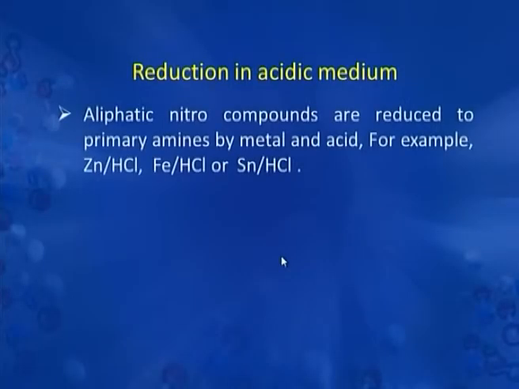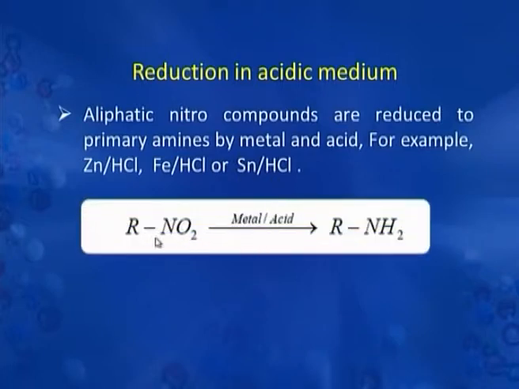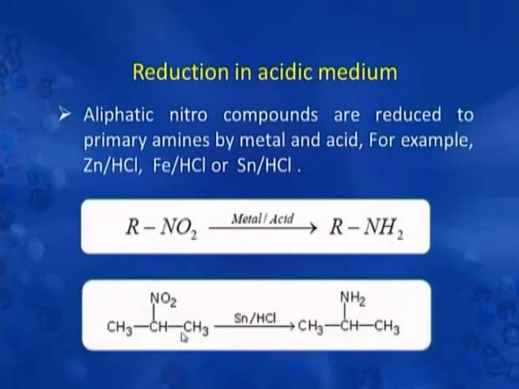We will now discuss the reduction of nitro compounds in acidic medium. Aliphatic nitro compounds are reduced to primary amines when treated with metal and acid. For example, zinc metal in presence of hydrochloric acid, iron in presence of hydrochloric acid or tin in presence of hydrochloric acid converts nitro group into amino group. The example we have taken here is of 2-nitropropane forming 2-propanamine.